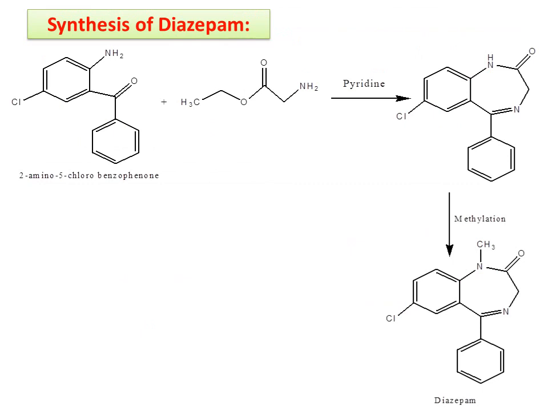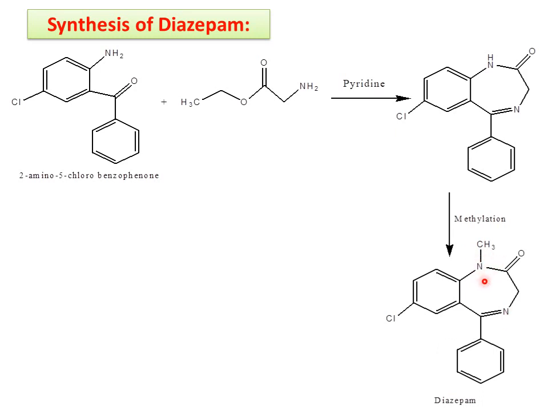Coming to the last and final topic, the synthesis of a very important compound, diazepam. Before going for the synthesis, just observe the structure and follow the retrosynthetic analysis. We have to divide the structure up to this nitrogen atom as well as this double bond.